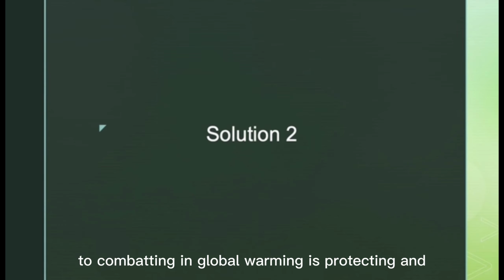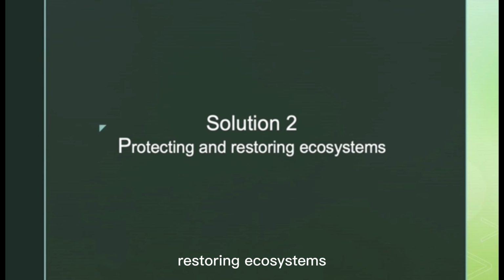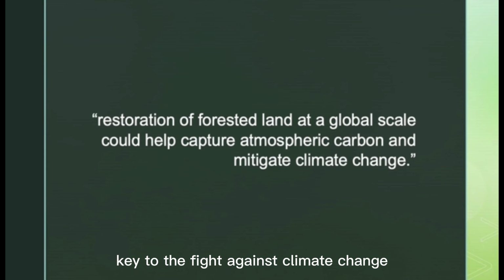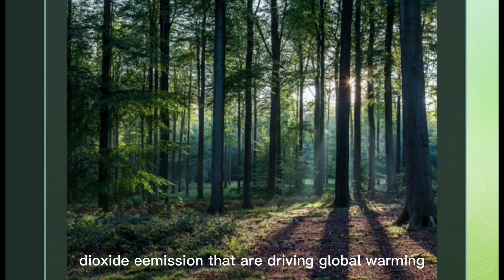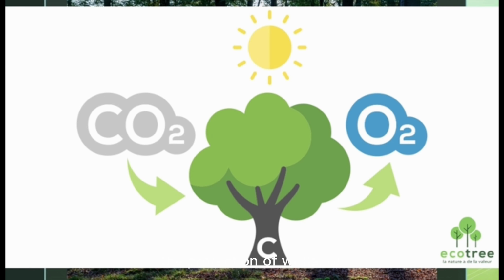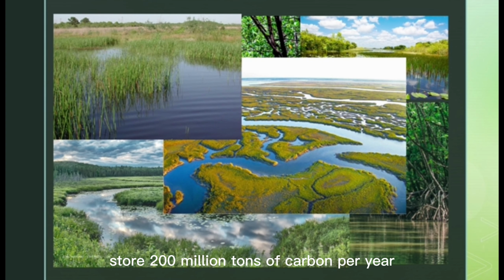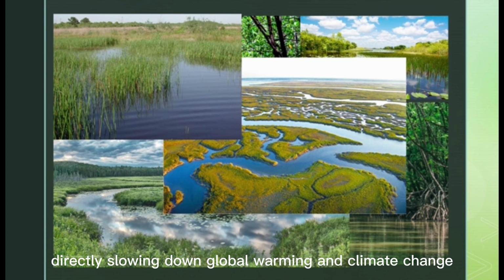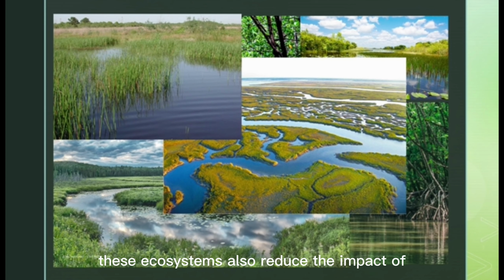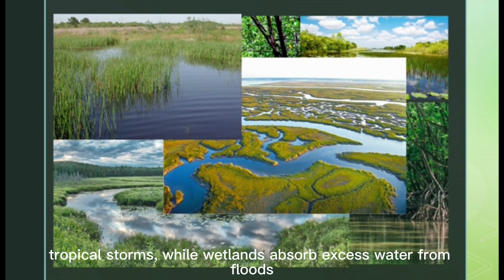A second solution to combating global warming is protecting and restoring ecosystems key to the fight against climate change. As trees grow, they absorb and store the carbon dioxide emissions that are driving global warming. Aside from forests, the protection of wetlands, mangroves, and coastal seagrass can also mitigate climate change. These ecosystems combined store 200 million tons of carbon per year. In addition to directly slowing down global warming and climate change, these ecosystems also reduce the impact of extreme weather events exacerbated by climate change. For example, mangrove serves as a barrier against tropical storms, while wetlands absorb excess water from floods.